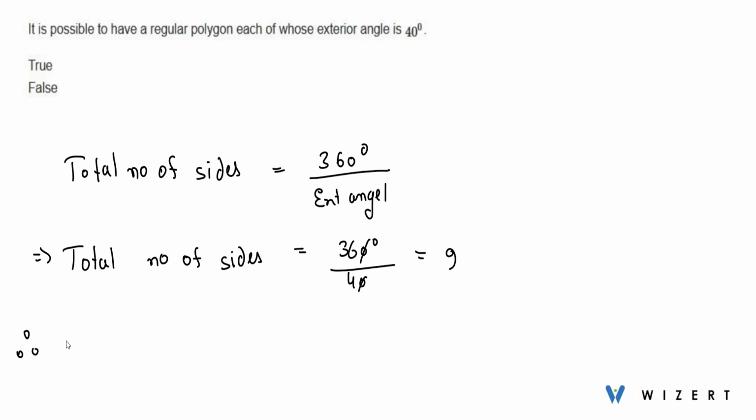So the answer will be true, that it is possible to have a regular polygon each of whose exterior angle is 40 degree. So this will be our final required answer.